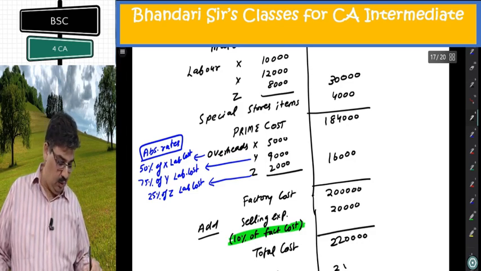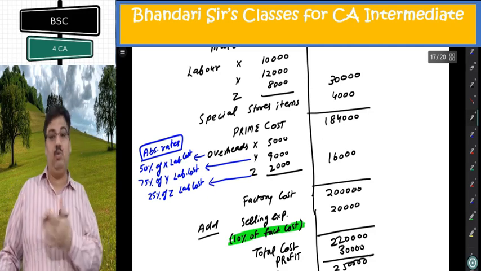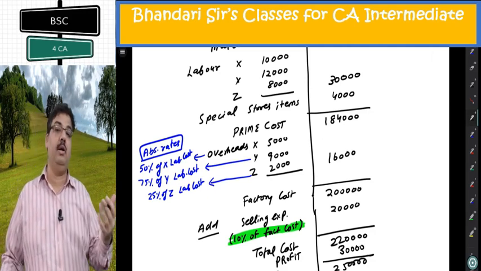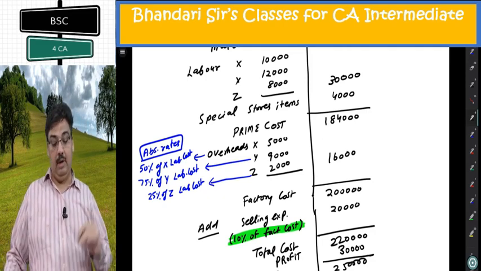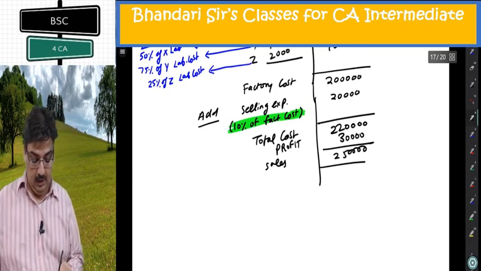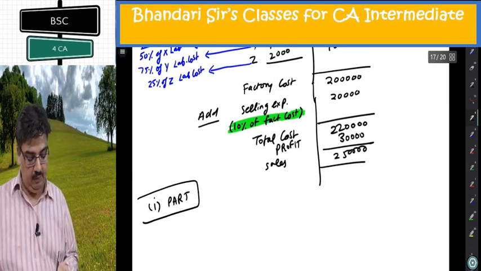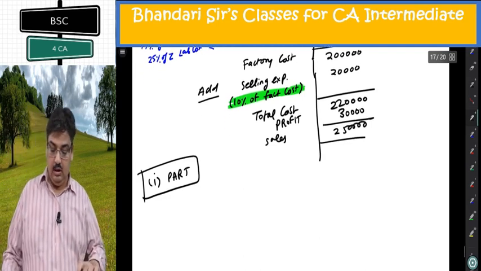Sales is given 2,50,000. Balancing figure is profit 30,000. Did I do anything new? No. Whatever was given in question, I have put it in a different format. Same profit I am getting, but I am getting the absorption rates. That is important. Now I reach first part. From first part, I'll be able to reach the third part also.